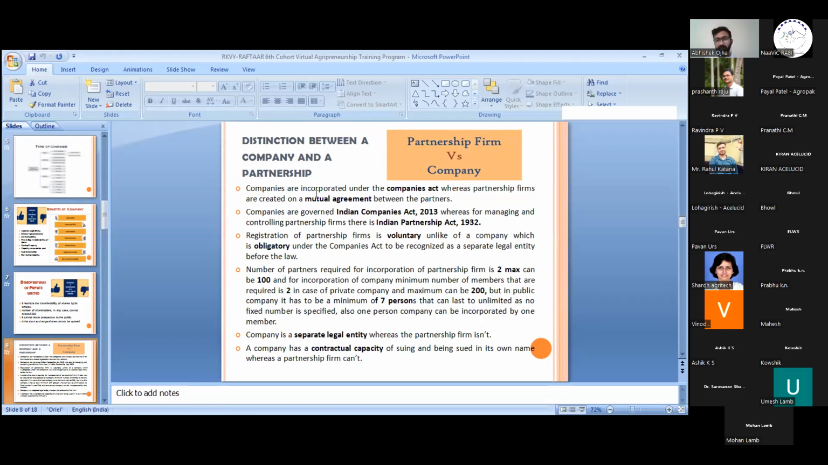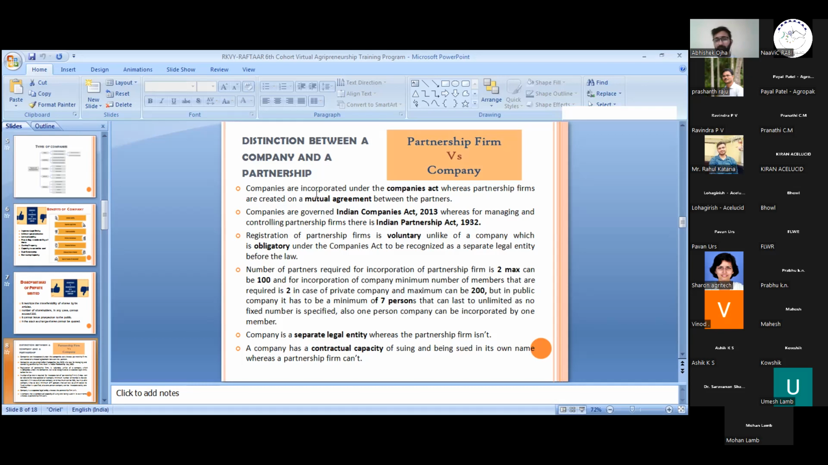Company registration is obligatory, whereas partnership firm registration is voluntary. If you want to register your partnership firm, you have to register under the Partnership Act 1932. We can just write down the whole contract between the partners and get it registered under the State Partnership Act, which each state specifies differently. And for a company, we can just go on the MCA site and register it.